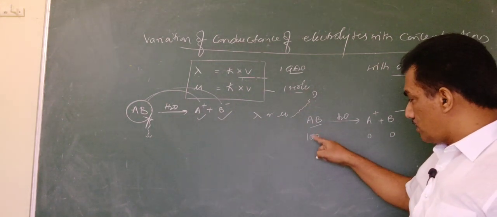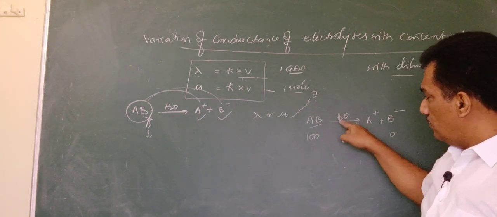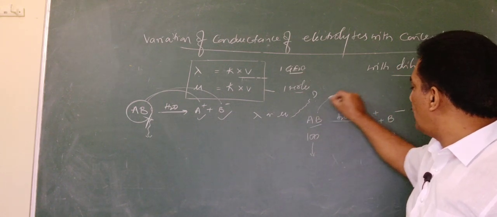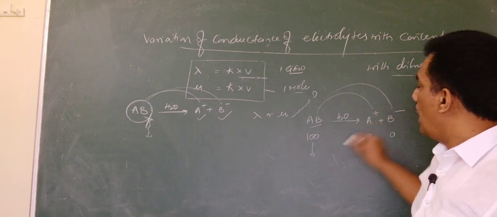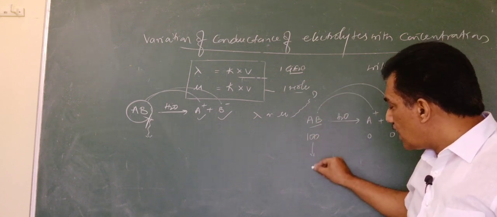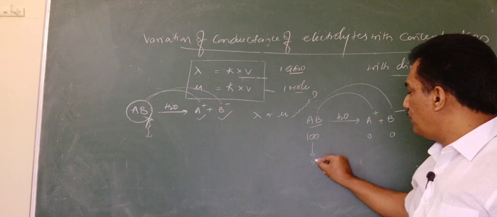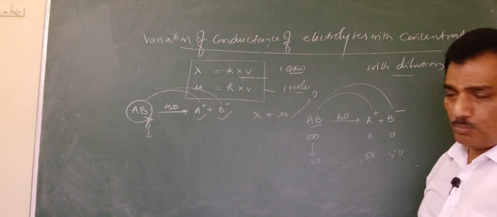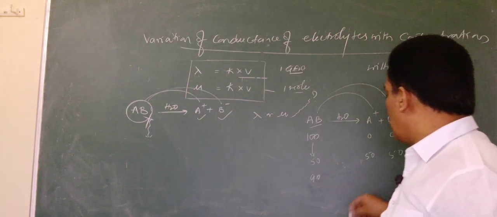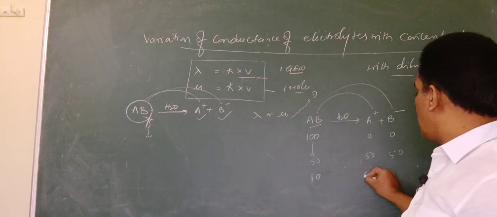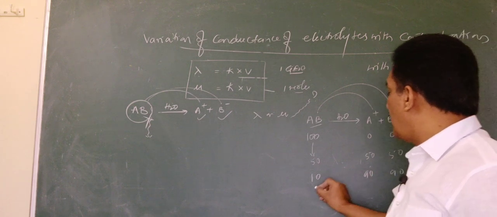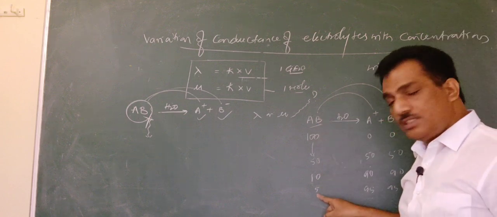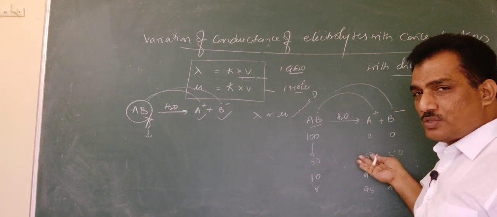When we add water, AB dissociates into ionic forms. Slowly, if it comes down to 50 molecules, there are 50 and 50 ions. If it comes to 10, there are 90 and 90. And if it comes to 5, there are 95 and 95, because when 5 remain, the other 95 have dissociated. Clear?